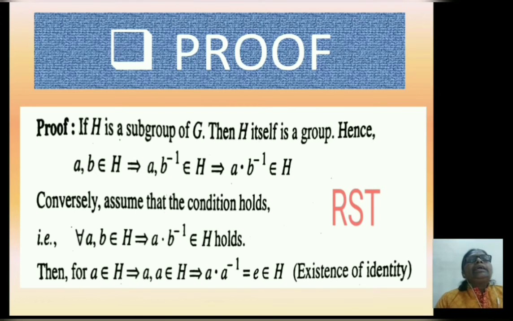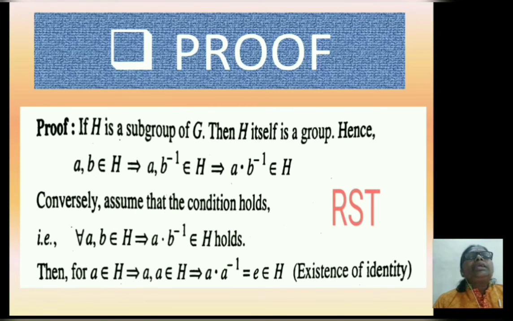Conversely, assume that the condition holds. That means conditions are satisfied. That is, for all a, b belongs to H implies a·b inverse belongs to H.